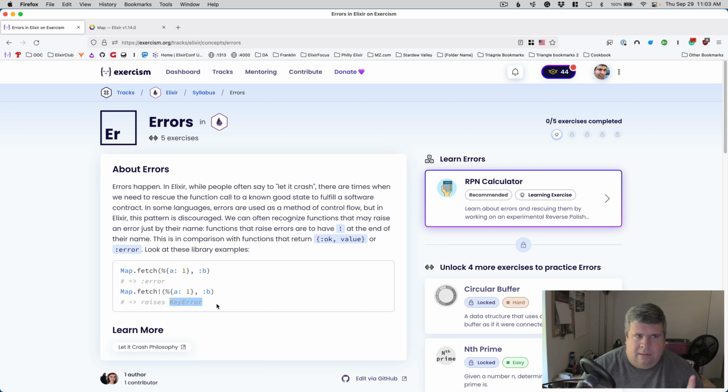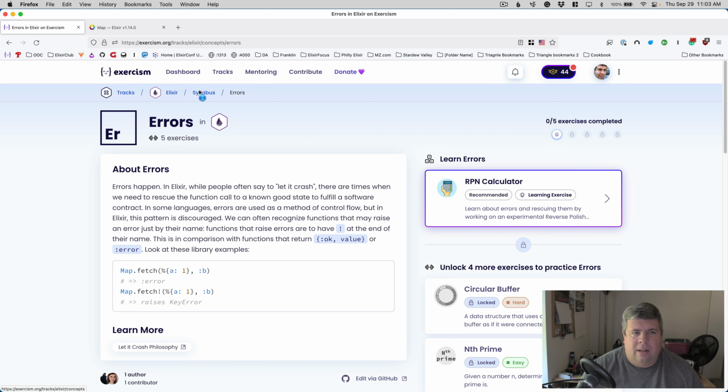Now, there's a later concept documentation in the syllabus that's going to talk about exception values and exception structs. We're not really going to get into that today. The only real core concept that we're trying to teach here is the bang. So if you see fetch, you can expect that it'll return an OK value tuple or an error tuple, or just error in this case. If you see a bang, then the expectation is that it's going to raise an exception.